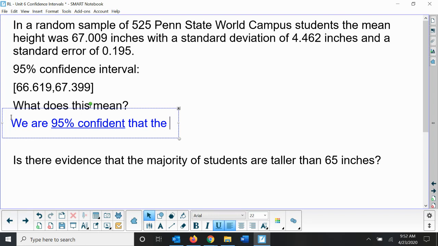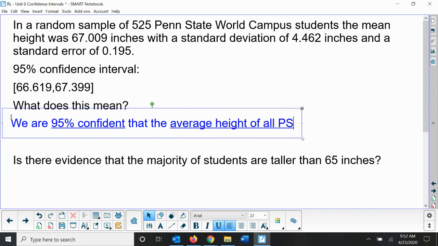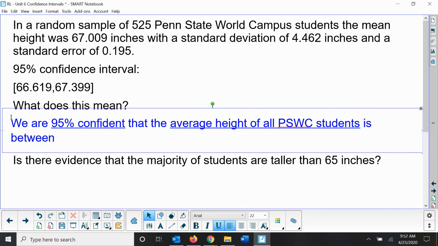So the scenario here is that the average height of all Penn State World Campus, I'm abbreviating that, students. Again, we describe the situation next, and it's in between, and then this time we're going to state the values of our confidence interval.